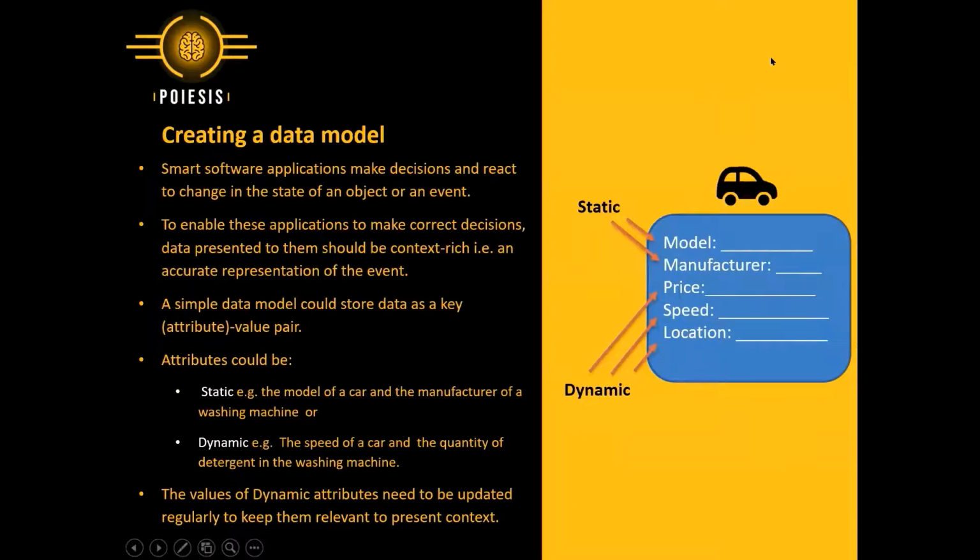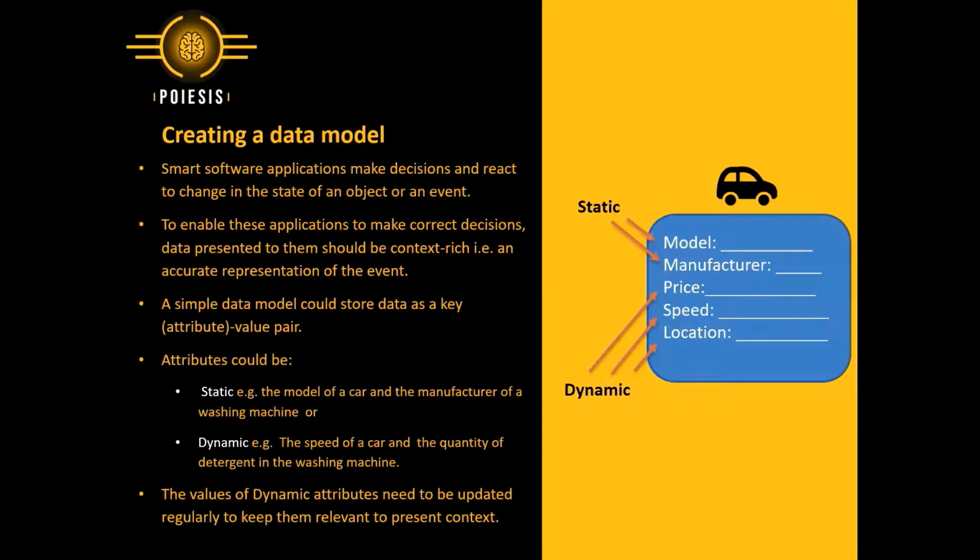As alluded to earlier, smart software applications make decisions and react to change in the state of an object or an event. To enable these applications to make correct decisions, data presented to them should be context-rich, that is, an accurate representation of the event. A simple data model could store data as a key value pair.